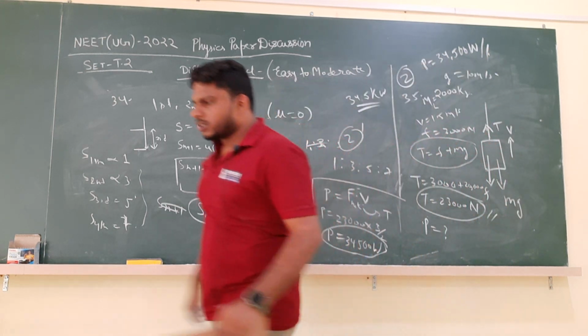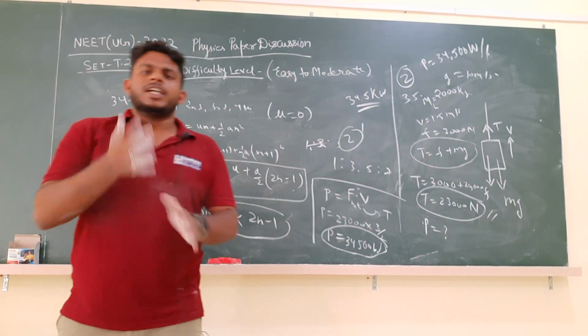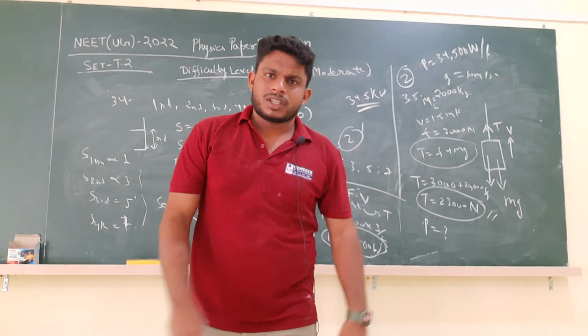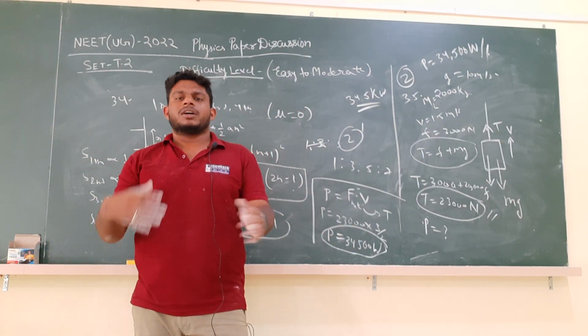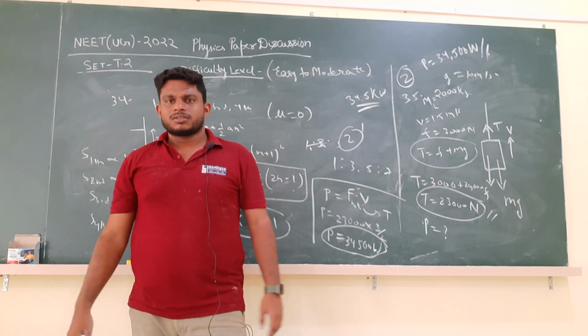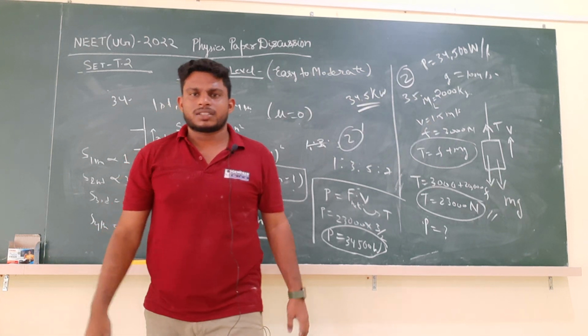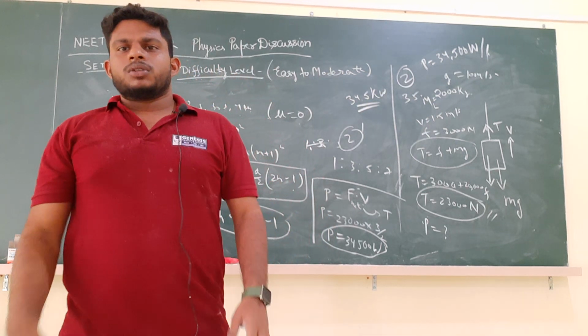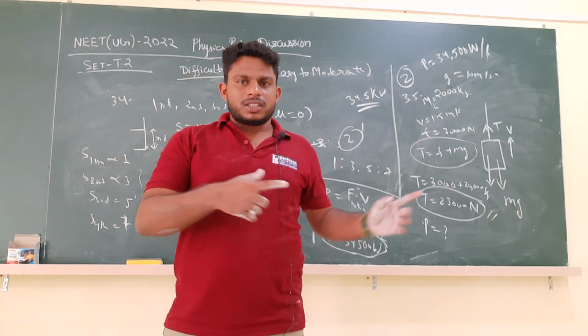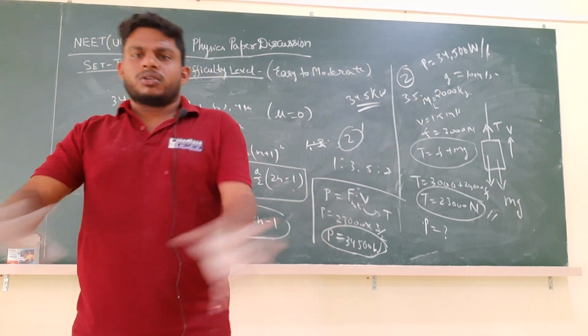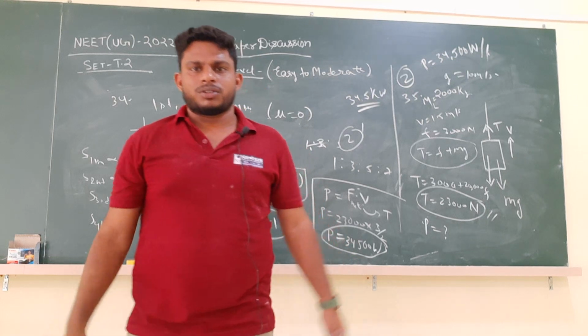Okay. So you know that in the NEET paper there are two sections. In Section A, all the questions are compulsory to attempt. That means all are carrying some marks and have some weightage. Those are 35 questions, and in this video we have discussed all those 35 questions and their solutions.